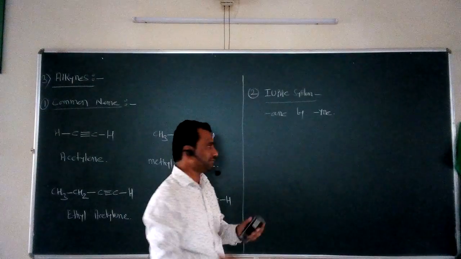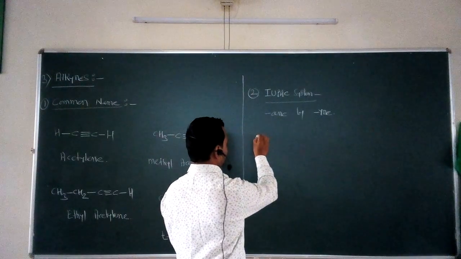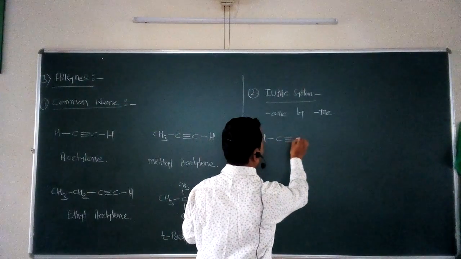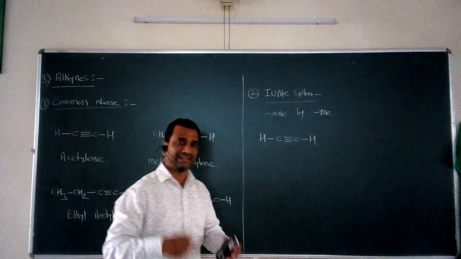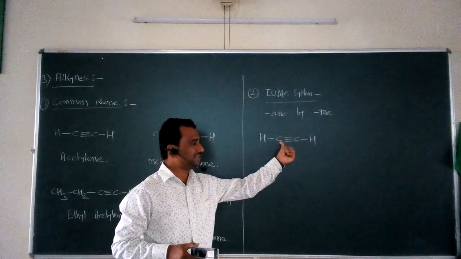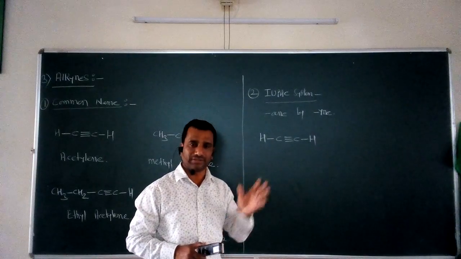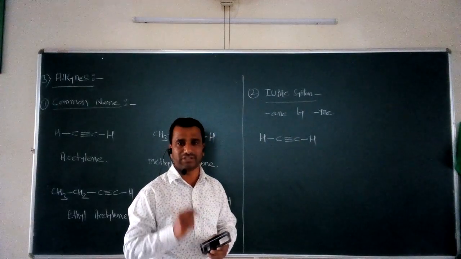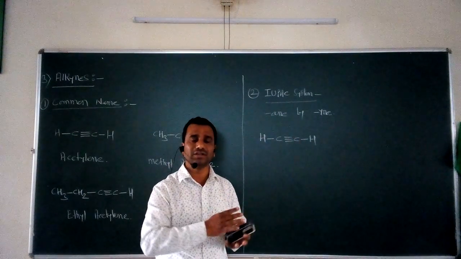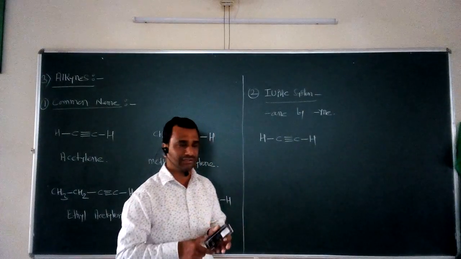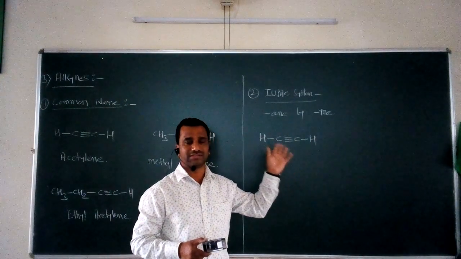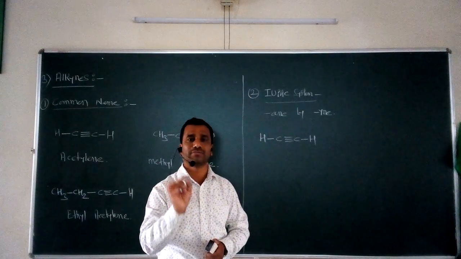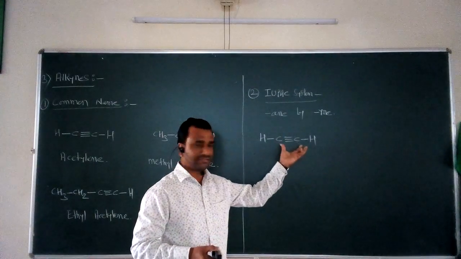So for this purpose, I take one simple example here: H single bond C triple bond C single bond H. Again I take the first simple example of these alkynes, HC triple bond CH. Now, how to give the name for this compound? The common name we already know for this compound is acetylene, but what is its IUPAC name? For this purpose, we have to take into consideration all the rules of IUPAC. First rule, give the numbering to the compound in such a way that you get the longest continuous chain. Then give the numbering in such a way that your functional group gets the lowest possible number. In this case, the functional group is a triple bond.